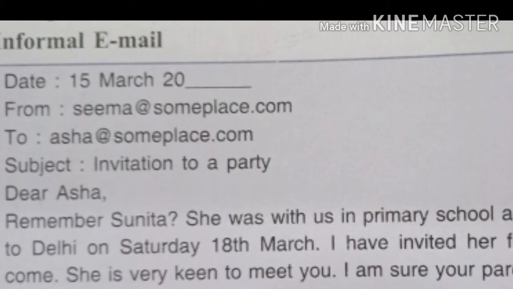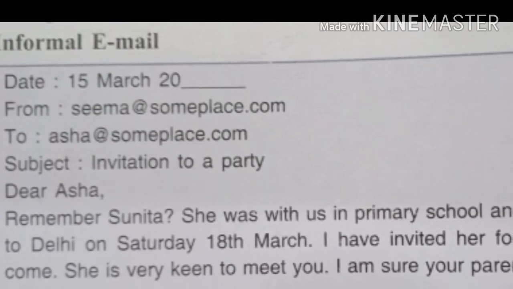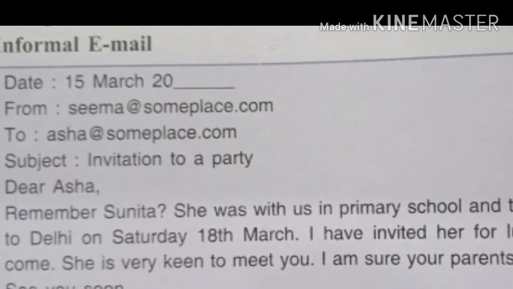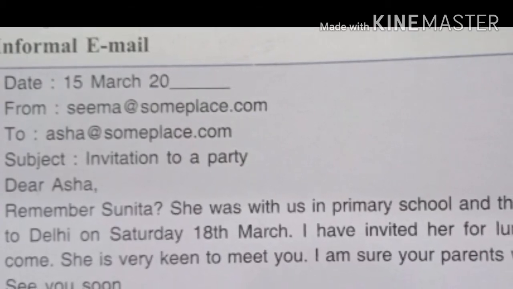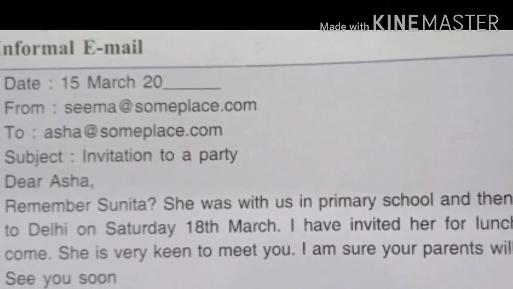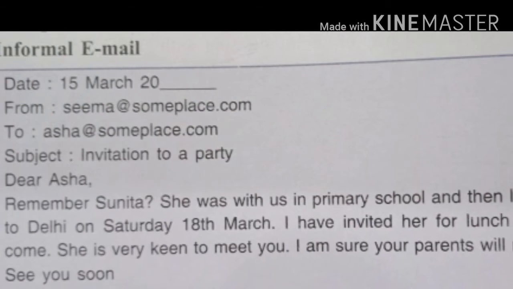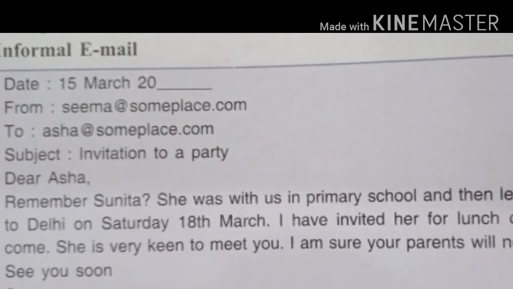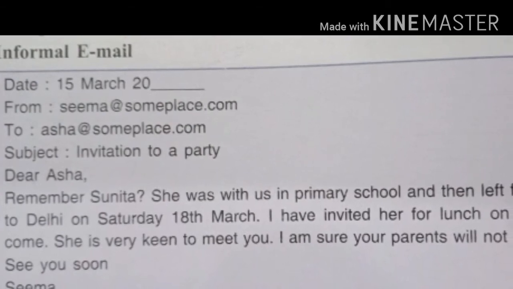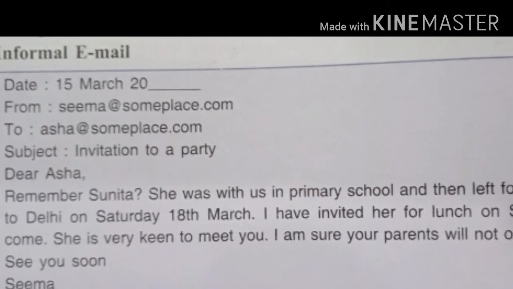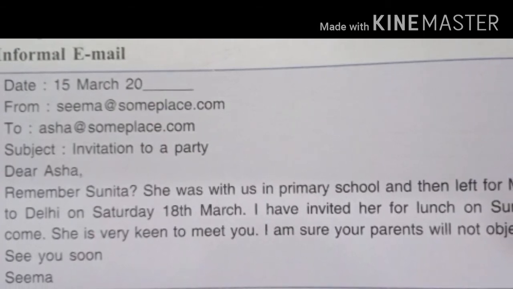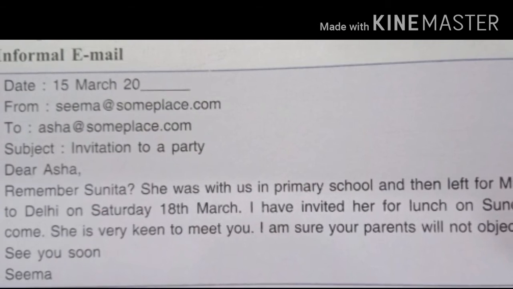Then subject. As I told you, subject should be precise and need not be a complete sentence. Invitation to a party. The subject has been given here in a precise way and without using a complete sentence. Then salutation. Dear Asha. As it's an informal email, she is writing Dear Asha. Remember Sunita? She was with us in primary school and then left for Mumbai.